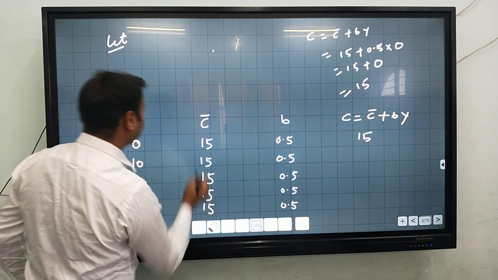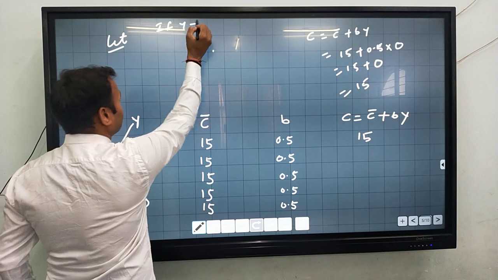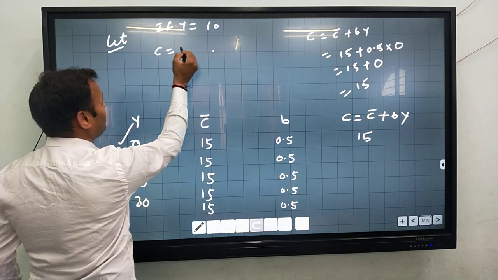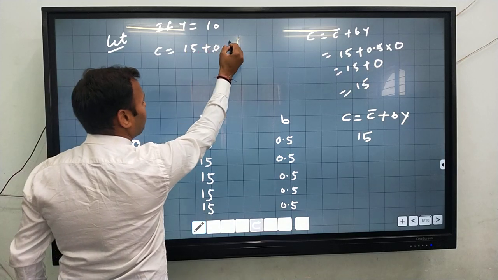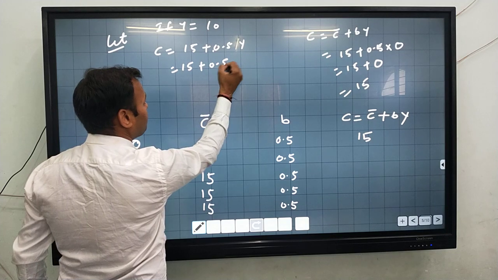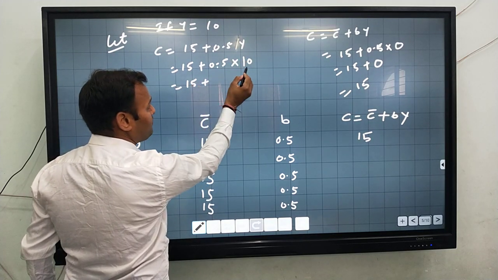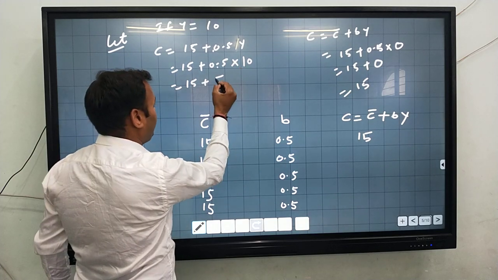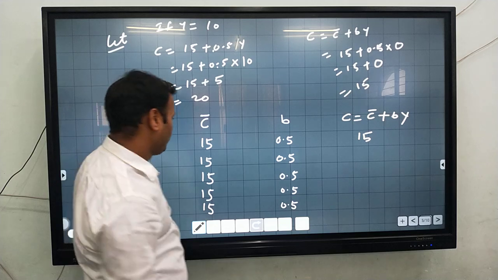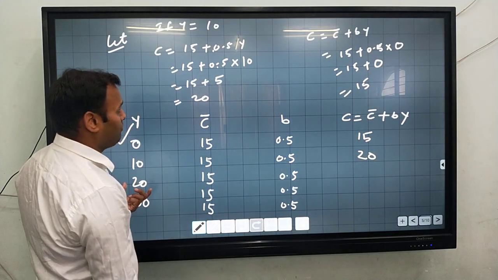Now come to the second. If Y is equal to 10, then C is equal to 15 plus 0.5 Y. We have given Y, so 15 plus 0.5, and Y is how much? 10. So 15 plus 0.5 into 10 is how much? 5. So 15 plus 5 is how much? 20. So we just write here 20.